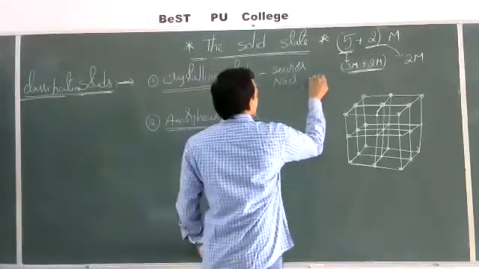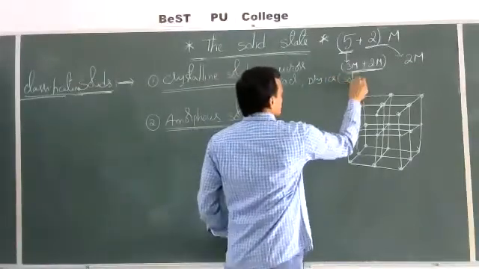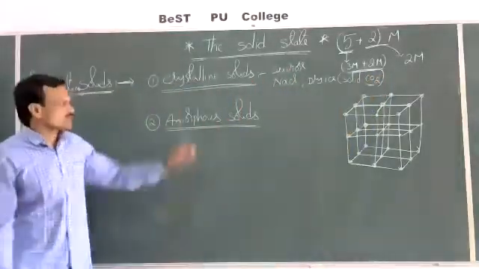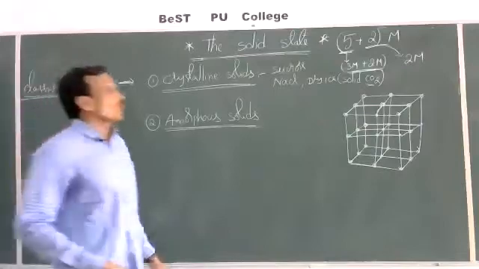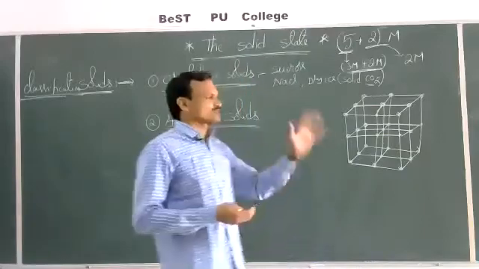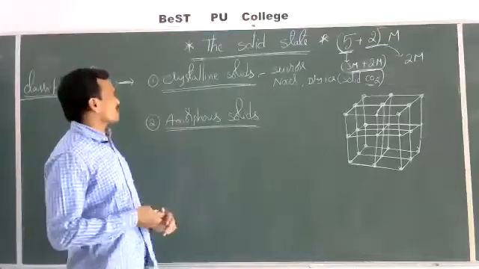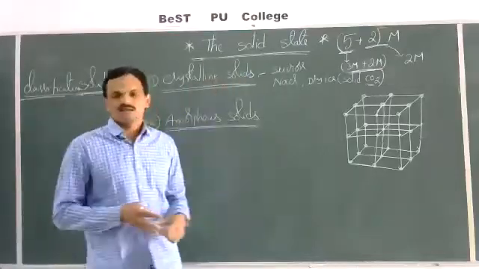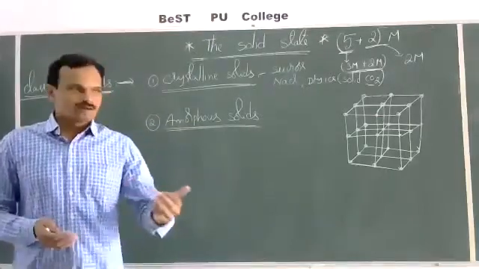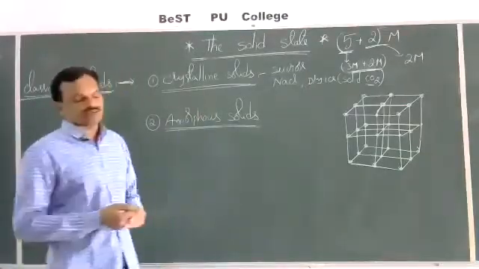Dry ice. Dry ice is nothing but solid CO2. Solid carbon dioxide is known as dry ice. So these are some examples of crystalline solids. What are the salts we are using in our laboratory? Except carbonate salts, most of the remaining salts we are using in our laboratory are crystalline solids. Urea, crystalline solid. Polyurethane, naphthalene. So these are some examples for crystalline solids.